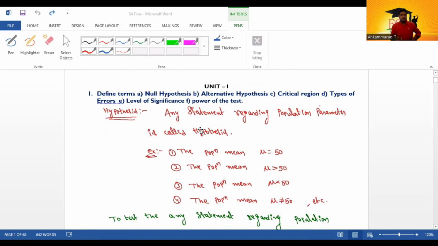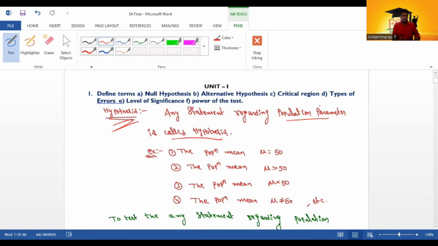Okay, first of all, what is the meaning of hypothesis? Hypothesis means any statement regarding a population parameter is called a hypothesis. Any statement, whatever it may be, either in a positive way or a negative way, regarding a population parameter is called a hypothesis.